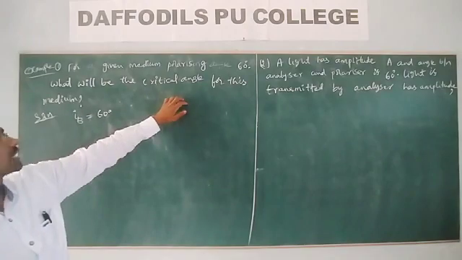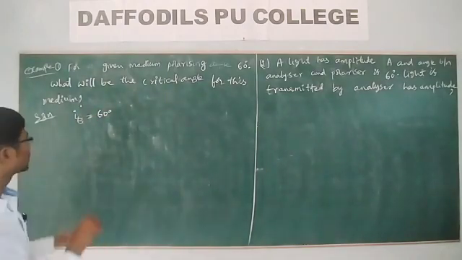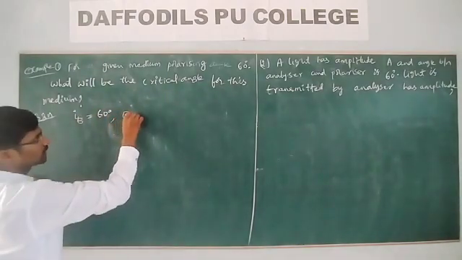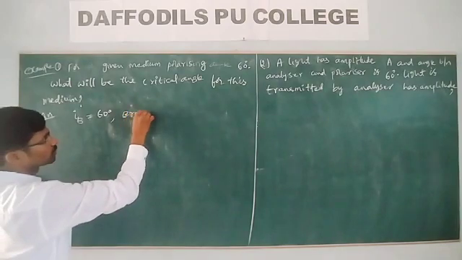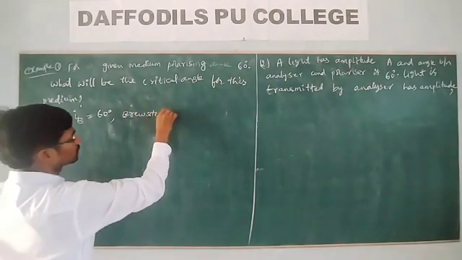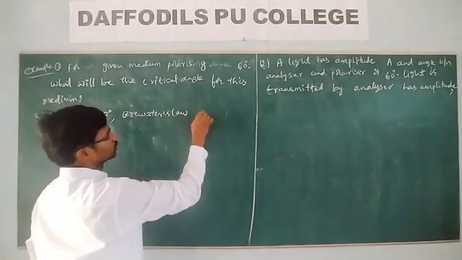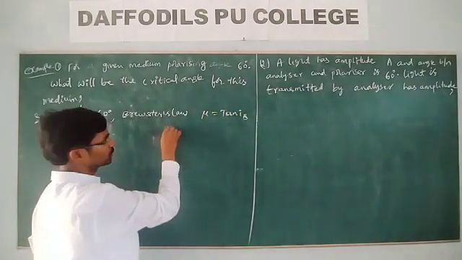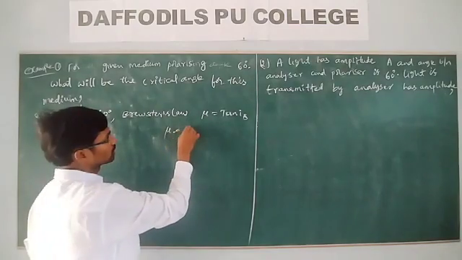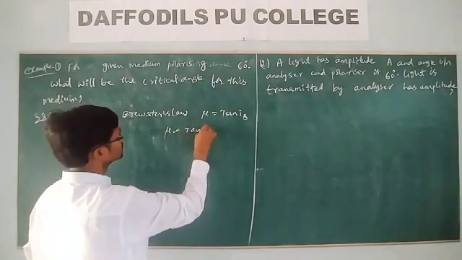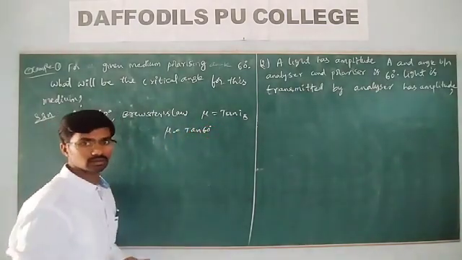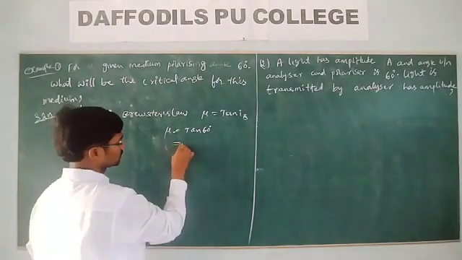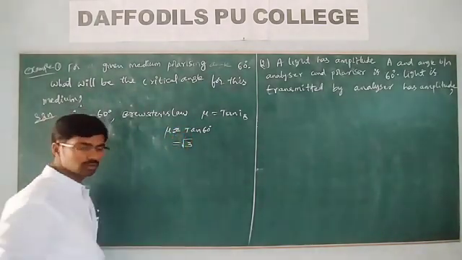What will be the critical angle for this medium? From Brewster's law, mu is equal to tan iB. Then mu is tan 60, which is root 3. The refractive index is root 3.